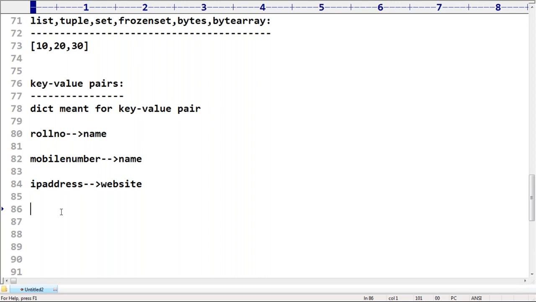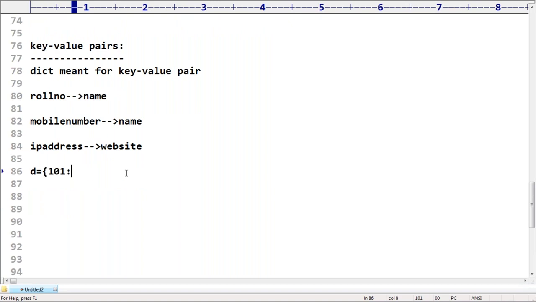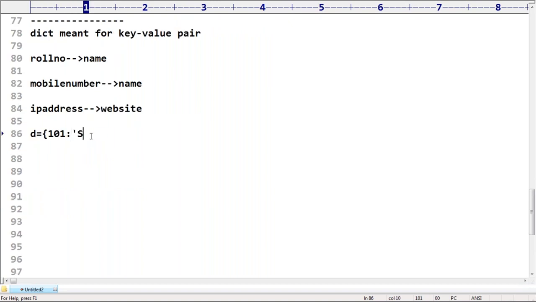Okay, a best example: d is equal to, 101. Here observe that 101 is the key, Sunny, something like that, I'm taking, sir. So 101 is the key, and this is the value. Key value. Next, 102, Bunny, like this I'm taking, sir.